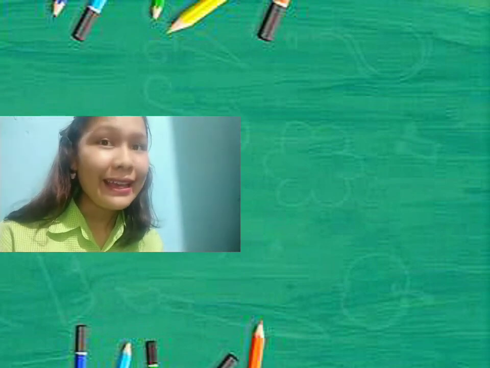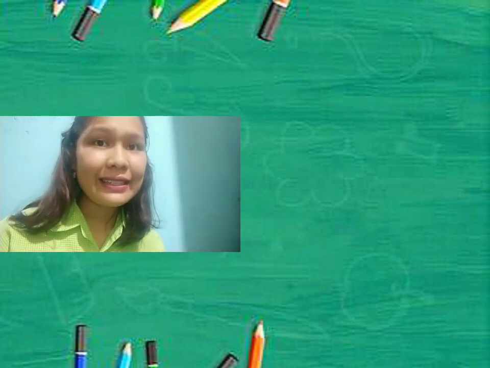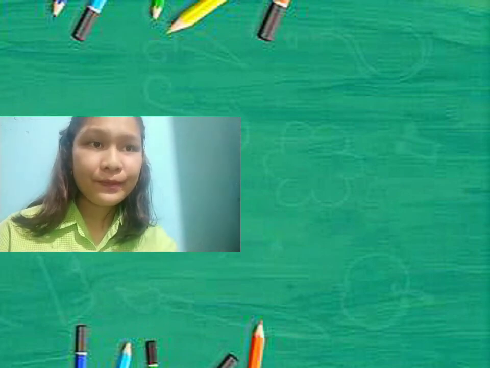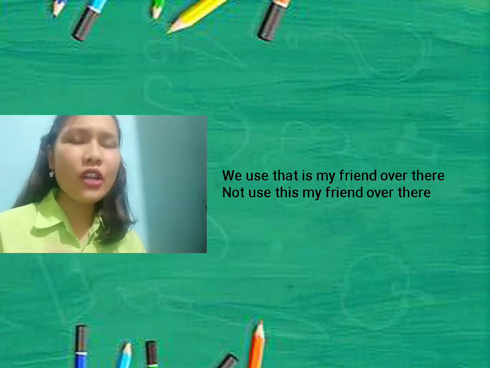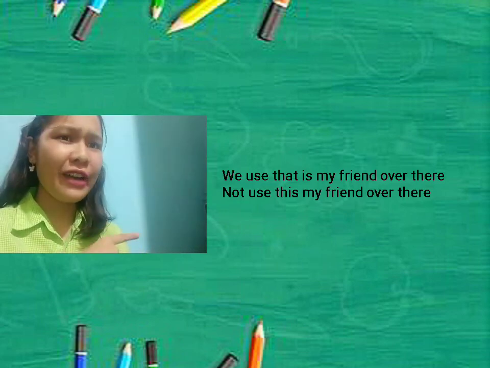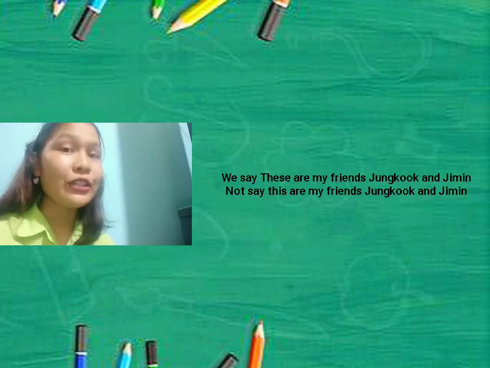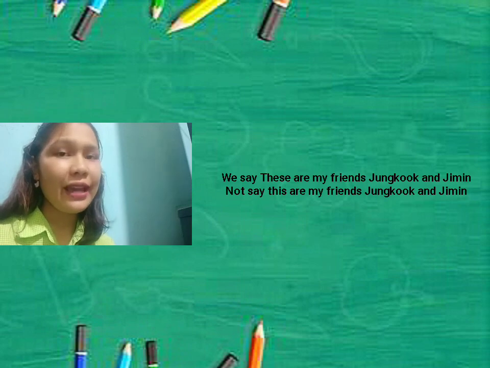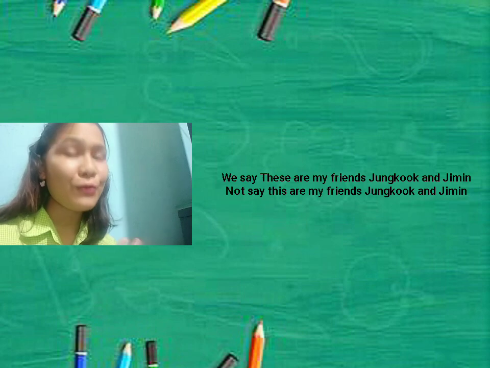So we can realize that in a sentence like this, we use that is my friend over there, not this is my friend over there. And we say these are my friends, Jungkook and Jimin. We don't say this are my friends, Jungkook and Jimin. That's wrong.